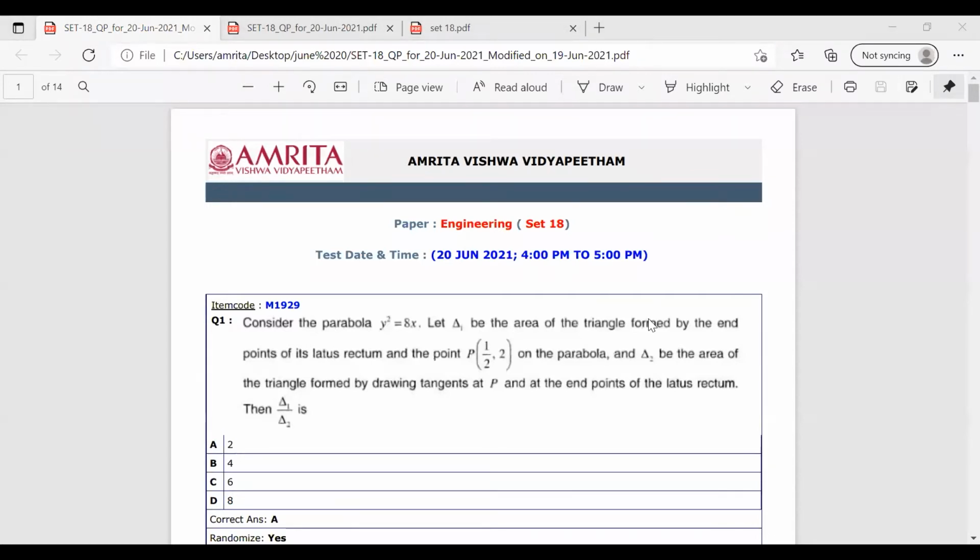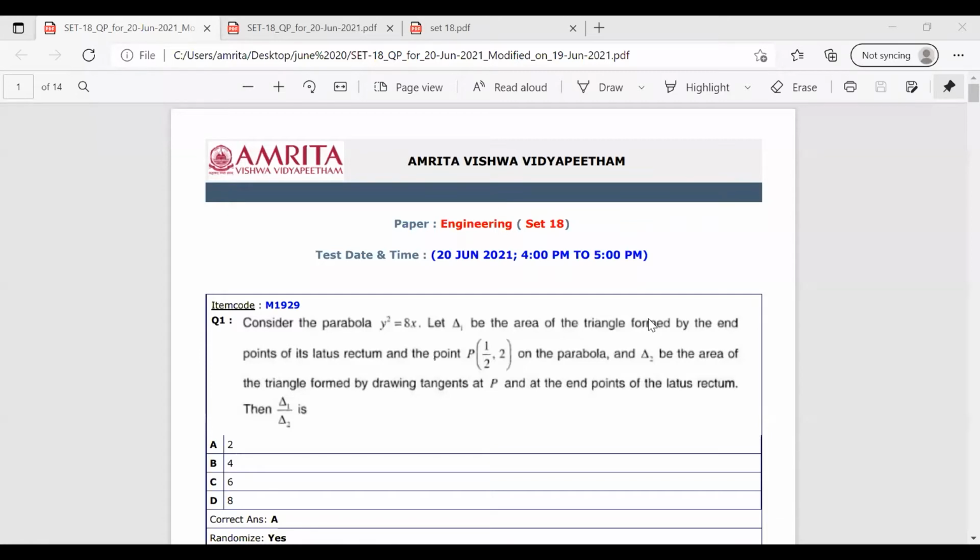Okay. So today we'll be discussing the mathematics questions of the last Sunday's mock test, the mock test which was held on 20th June. Okay. And I saw a query asking whom you should ask if you have any doubts in these questions. I'm typing my mail ID in the chat box at the end of the session. If there is anything, you can mail me. Okay. So let's start.